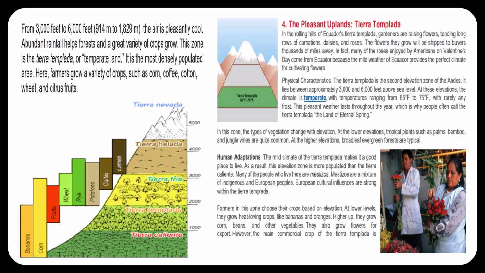Question number 7. What are some characteristics of the Tierra templada, or temperate land? Here, the air is pleasantly cool, it's got plenty of rain, and a wide variety of crops can grow there. And it is the most densely populated area, so it's the Goldilocks zone, if you will, the place where most people want to live, the Tierra templada.